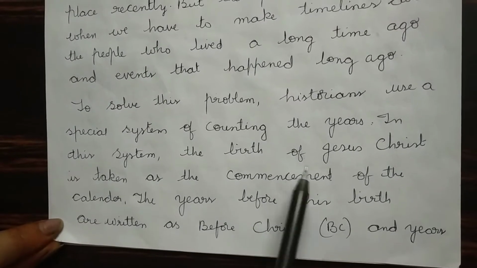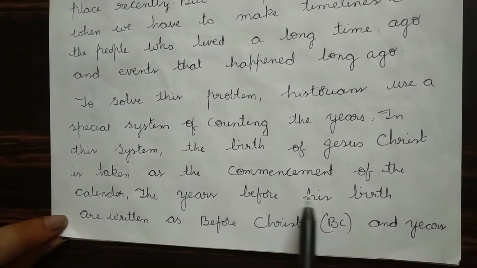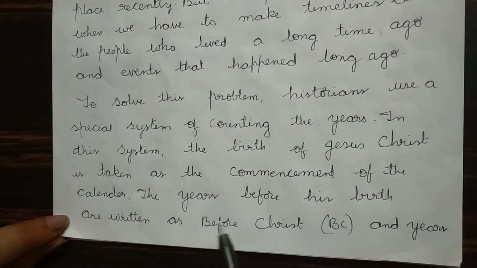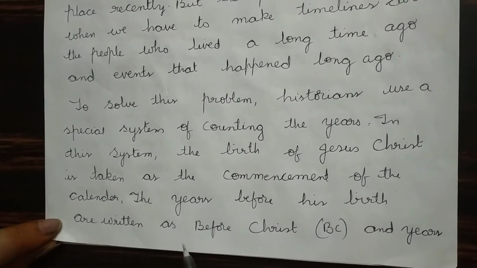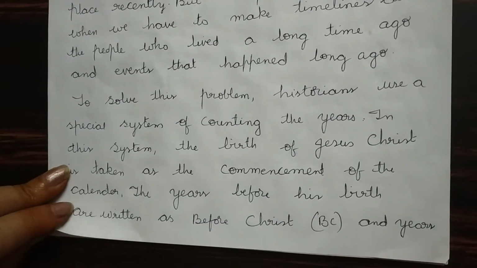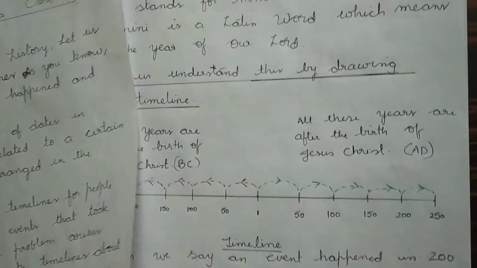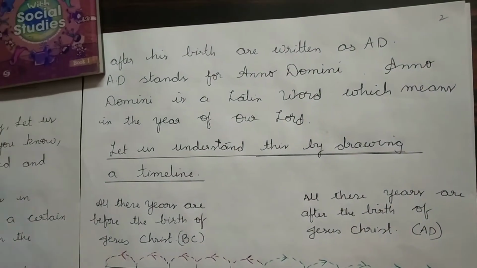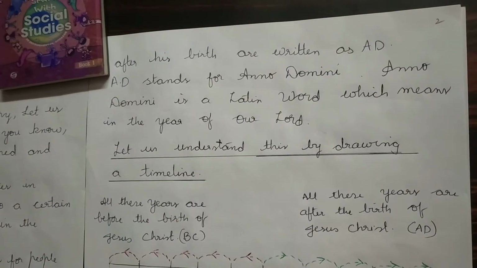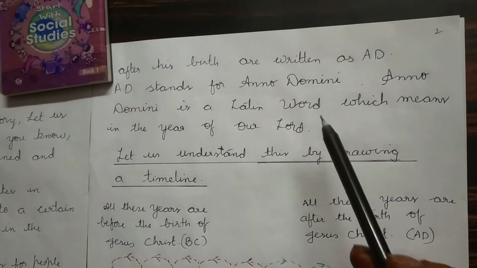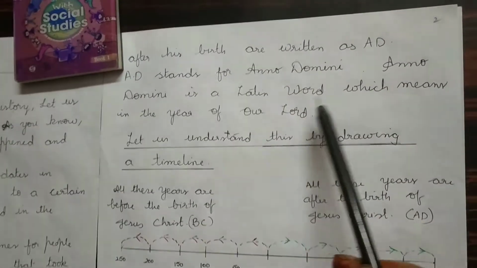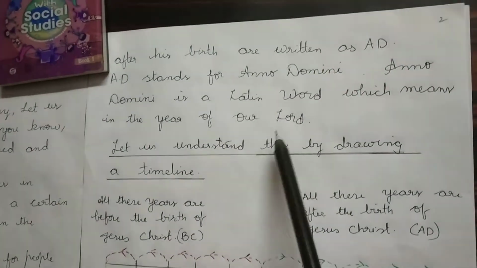In this system, the birth of Jesus Christ is taken as the commencement of the calendar. The years before his birth are written as BC, before Christ, and years after the birth are written as AD. AD stands for Anno Domini. Anno Domini is a Latin word which means in the year of our Lord.